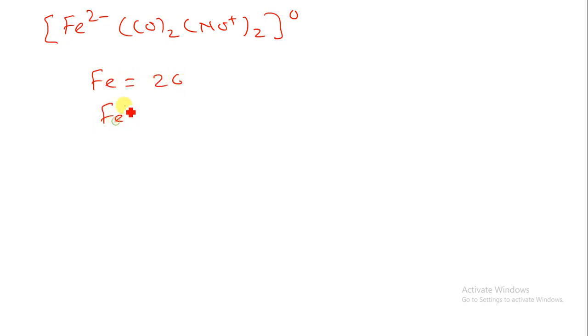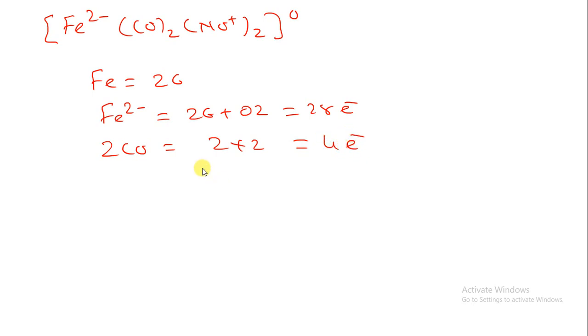Here I am having Fe2 minus, so that will be 26 plus 2, that is 28 electrons. Now I have twice CO, one CO gives 2 electrons, so 2 into 2 is 4 electrons. Here I also have nitrosyl, which gives 2 electrons each, so 4 electrons because 2 nitrosyl are present. So 28 plus 4 is 32, 32 plus 4 is 36 electrons. That is the basic structure of a metallic nitrosyl.